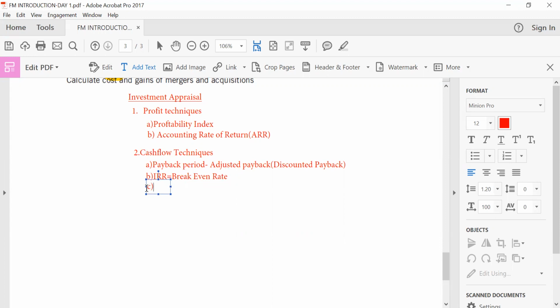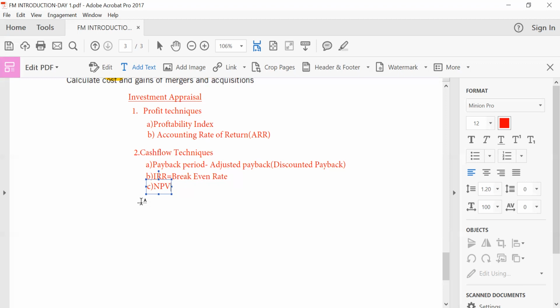The C aspect, we'll be looking at what? NPV. In theory, looking at all the investment appraisal techniques, NPV is the best investment appraisal technique, right? Because it's directly linked with the shareholder wealth maximization of the company. So we'll be looking a bit at NPV.